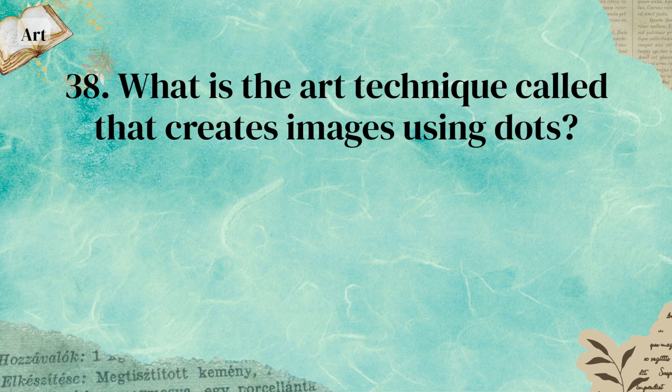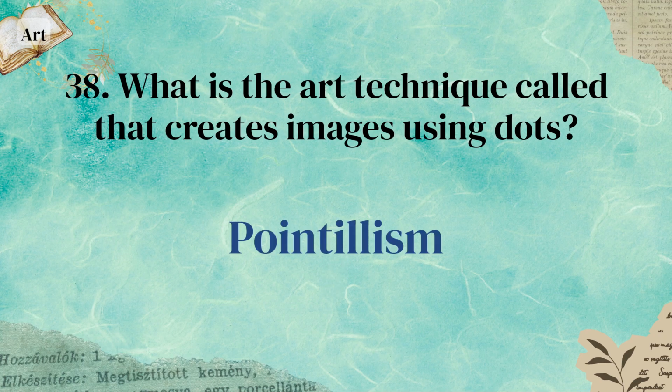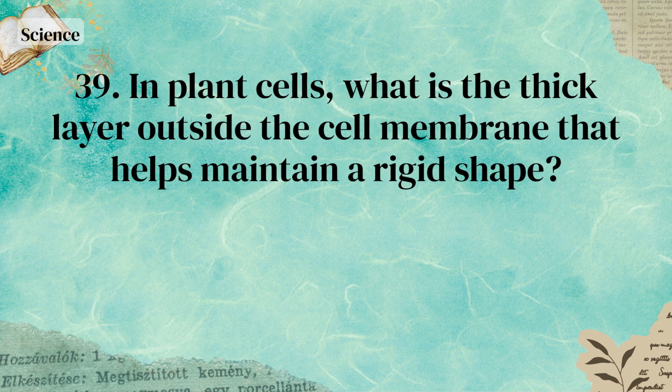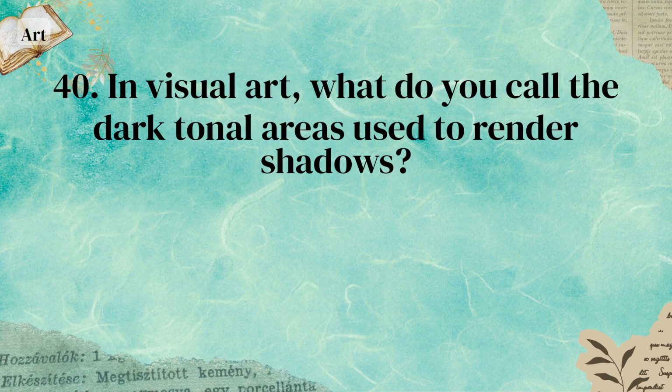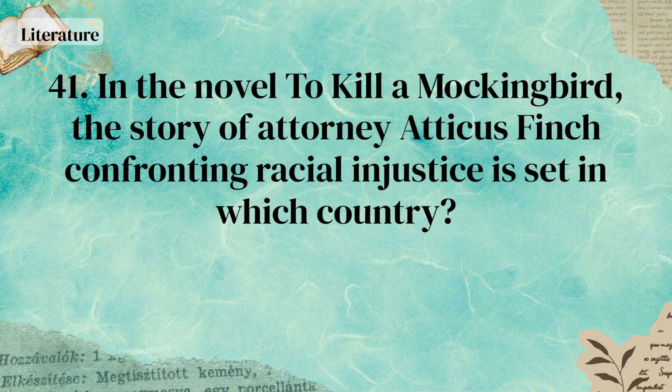Starch. What is the art technique called that creates images using dots? Pointillism. In plant cells, what is the thick layer outside the cell membrane that helps maintain a rigid shape? Cell wall. In visual art, what do you call the dark tonal areas used to render shadows? Shading. In the novel To Kill a Mockingbird, the story of attorney Atticus Finch confronting racial injustice is set in which country?